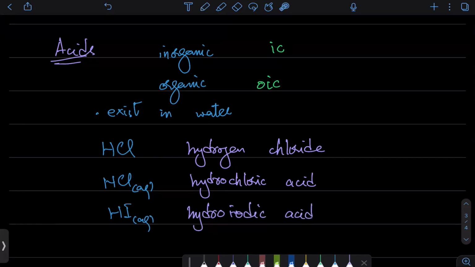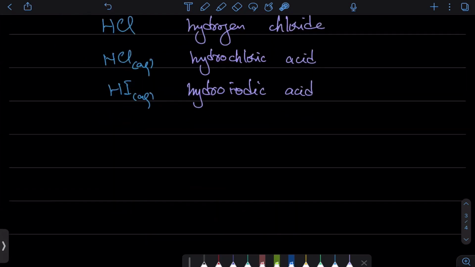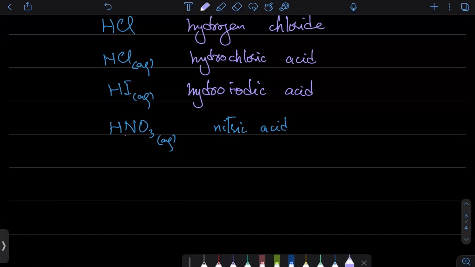We are naming the acid here and naming the hydrogen here because हमारे पास सिर्फ ये दो हैं, H है और Cl है और बात खत्म. But what if we have more than two? Then we usually don't mention hydrogen or oxygen. दोनों को हम नहीं mention करते. जैसे कि if we have HNO3, then we are not going to mention hydrogen or nitrate. We will simply say this is nitric acid. All we did is name the middle element.